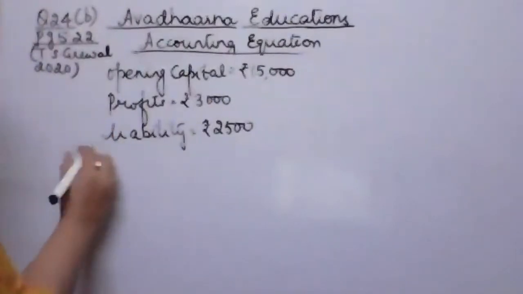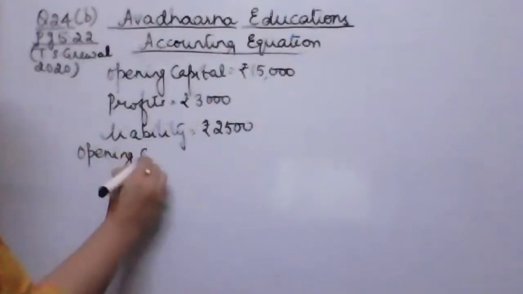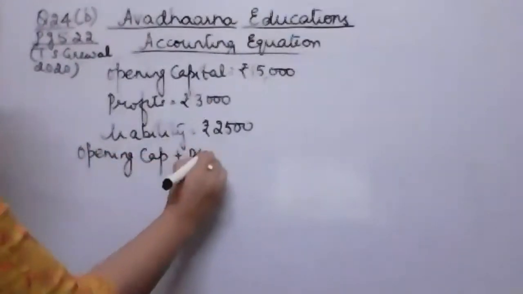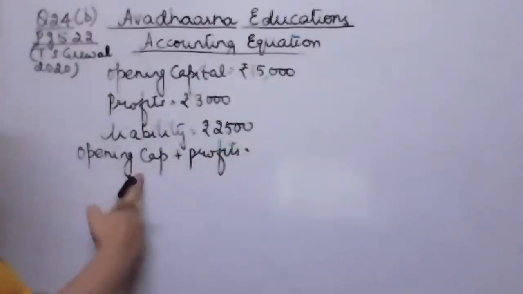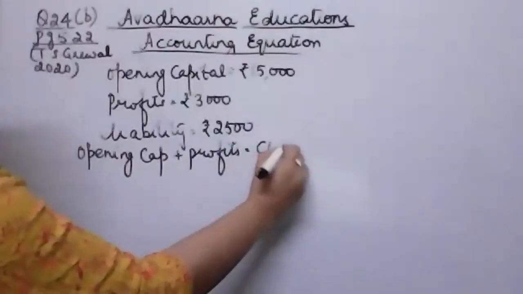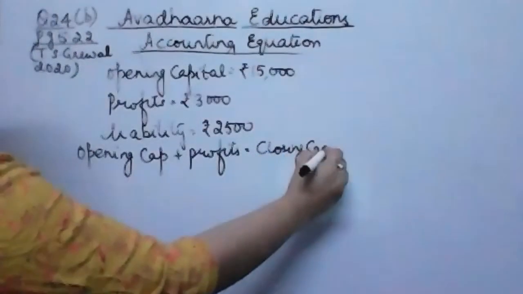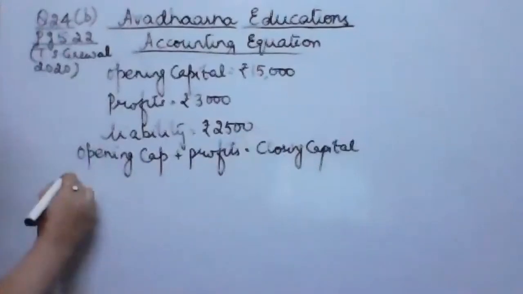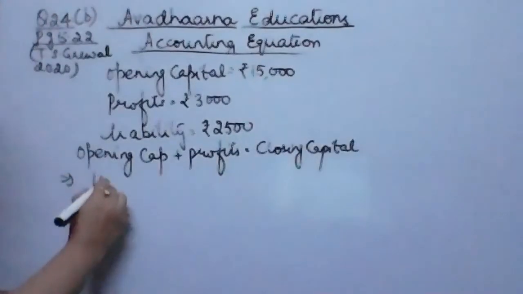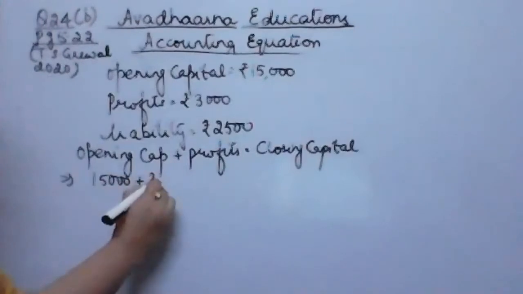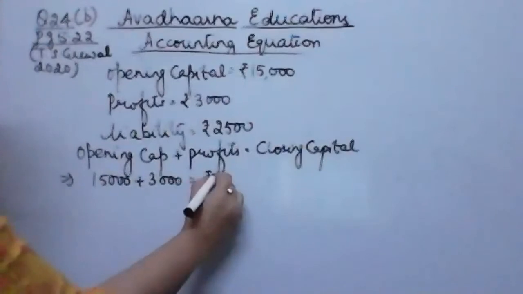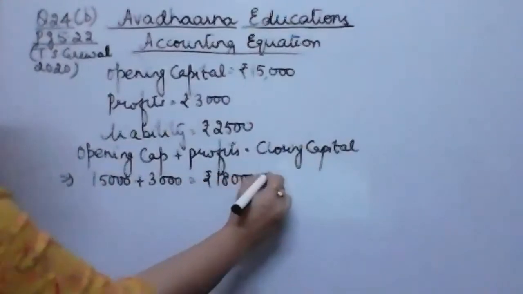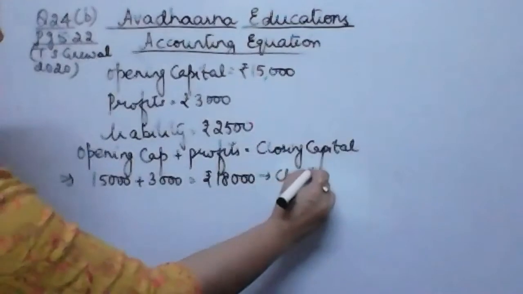So let's write the formula. Opening capital plus profit, because nothing else is given, there is neither additional capital nor drawings, only profit is given. So opening capital plus profit is going to give us closing capital. So we find the value of closing capital by substituting the values. 15,000 plus 3,000 is equal to rupees 18,000, and 18,000 is our closing capital.